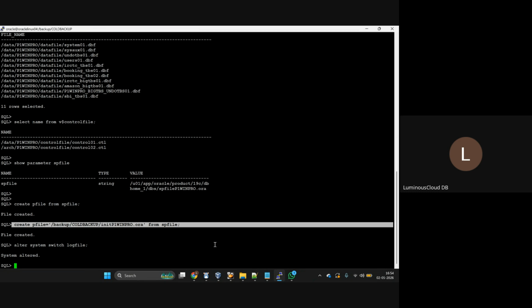In the olden days, people used to do it like this: take the file backup and do one log switch.